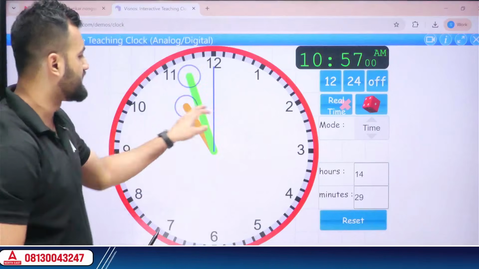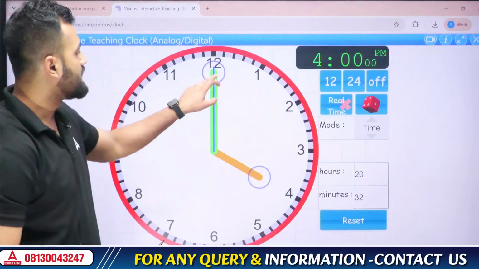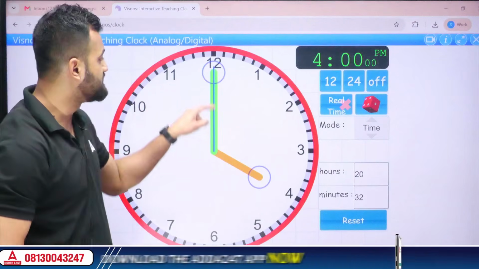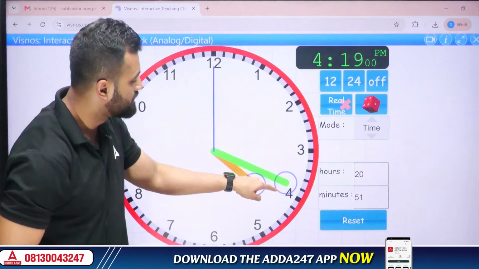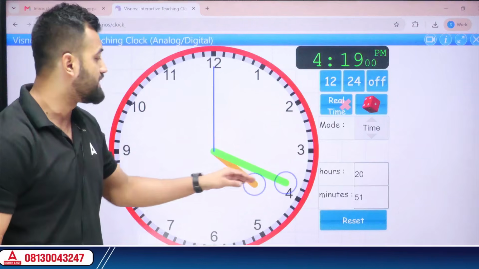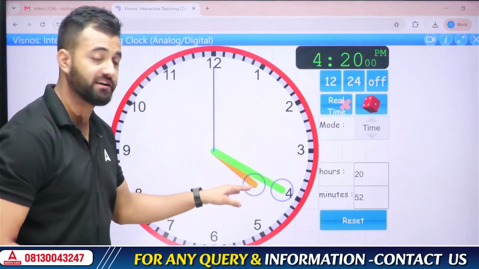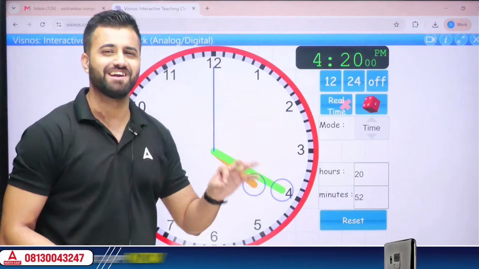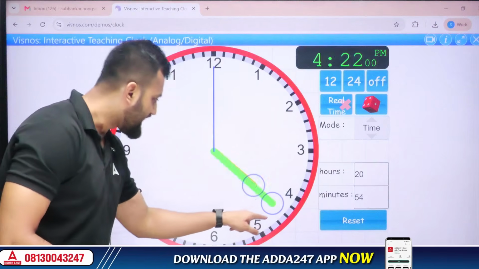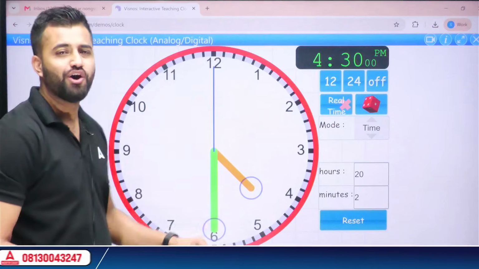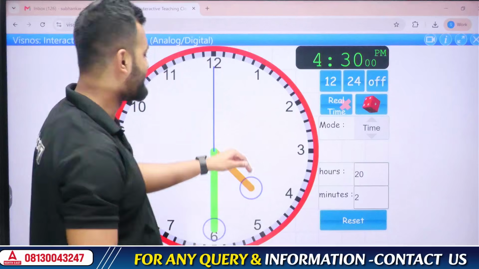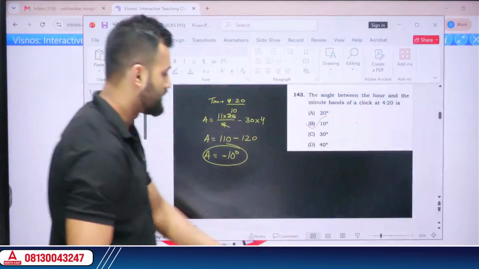Yes, see 4:20. Now it's 4. Okay. Now when does 4:20 happen? See, 4:20 happens out here. And when is it happening? When it did not cross the hour hand yet. See, it did not cross the hour hand yet. That's why we are getting a negative angle. But once I take an angle greater than this, all angles would be positive because it has already crossed the hour hand. Got it? Chalo, next.